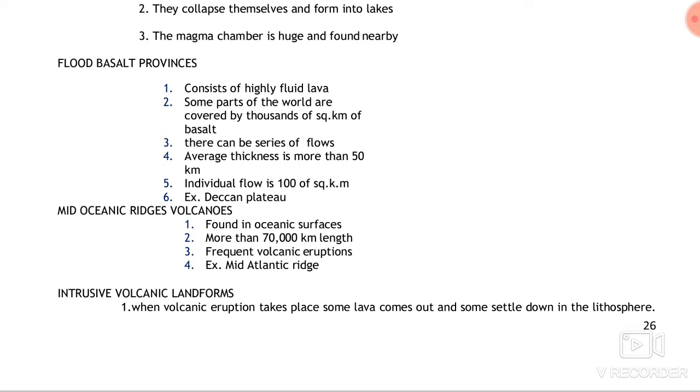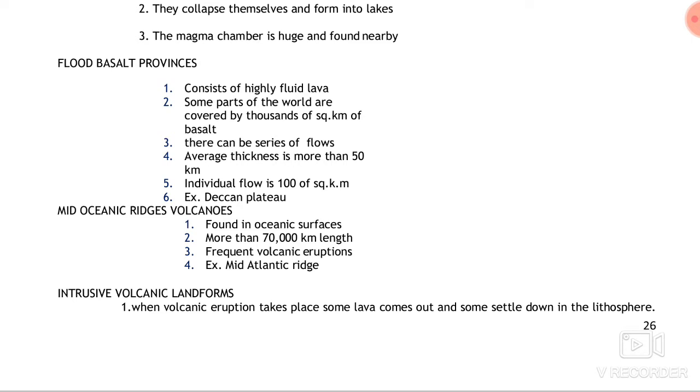The area covered by this flood basalt province is as large as the whole of Maharashtra comes within it.